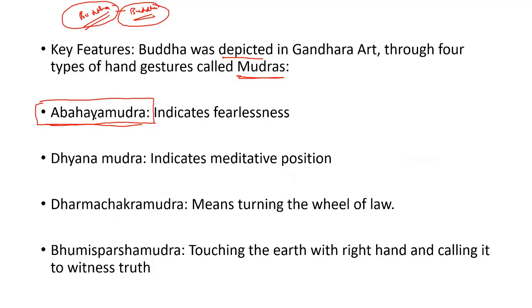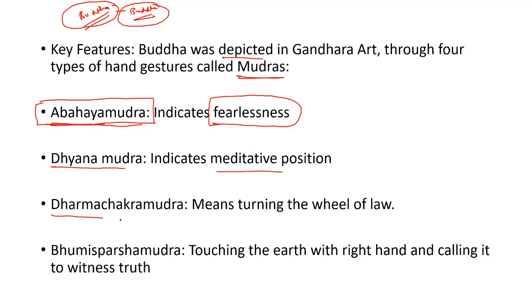So generally in Gandhara school of art, Buddhas were depicted in different types of mudras. One of them is Abhaya Mudra, which indicates fearlessness. Then Dhyana Mudra indicates meditation.